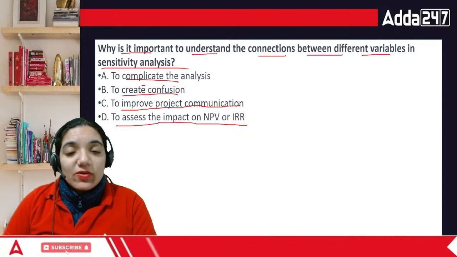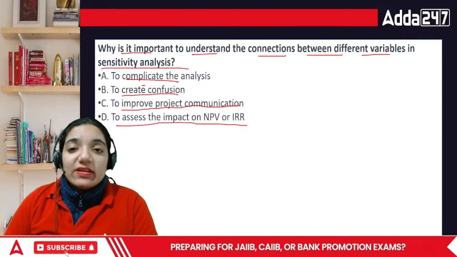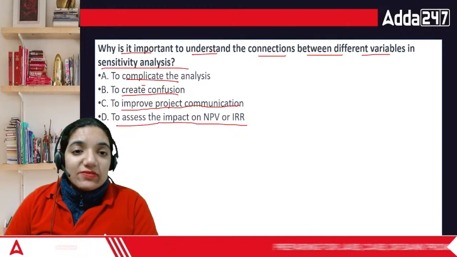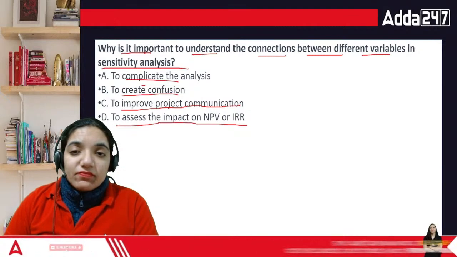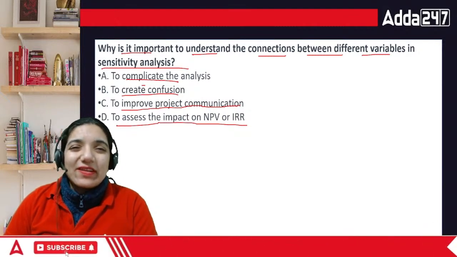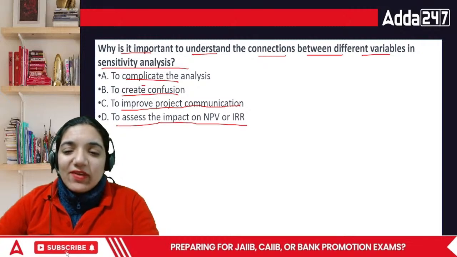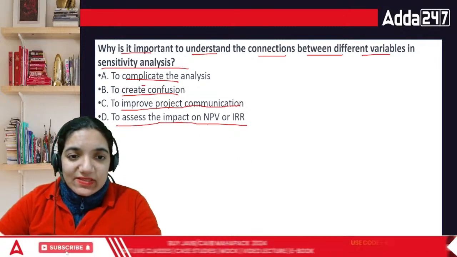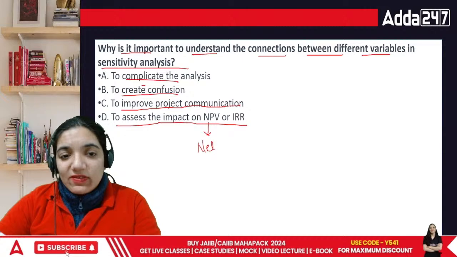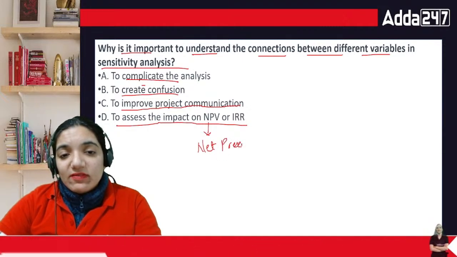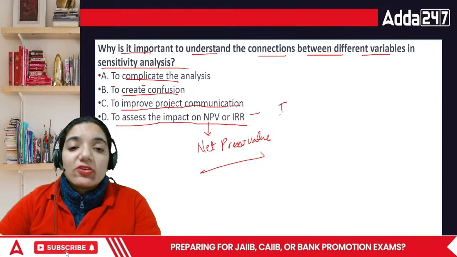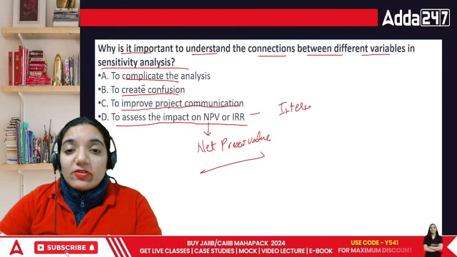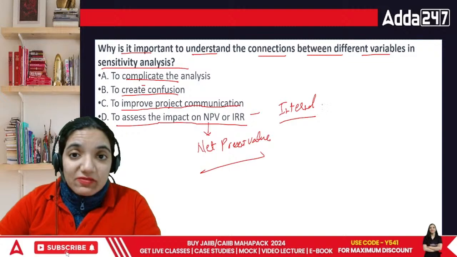Why is it important to understand the connections between different variables in sensitivity analysis? We need to have it when we're trying to find the NPV or IRR. When we're trying to find the net present value, this is the net present value, everyone. Whenever we are trying to find the net present value of something, or we are trying to find the internal rate of return, at that point of time we need to know, okay, what are the variables.